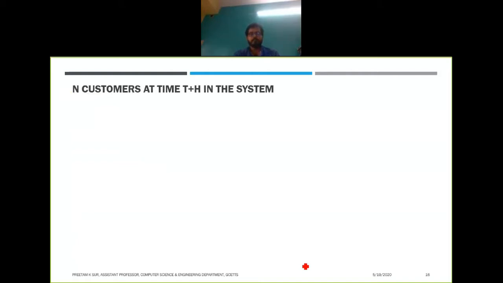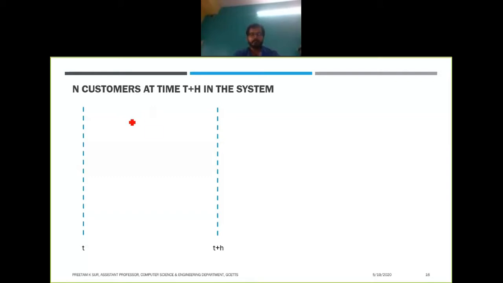So let us find out what are the situations when there will be n customers in the system at time t plus h. Suppose this line represents the time t, and this is the timeline t plus h.